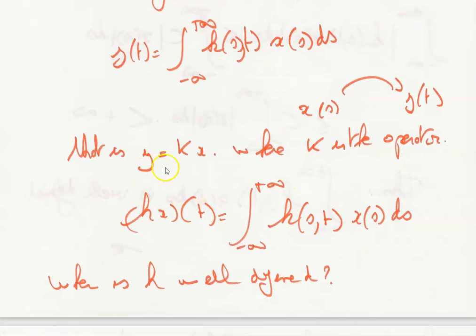For example, if we take y equal K of x, where K is the operator, Kx of t is the integral between minus infinity and plus infinity of k(s,t) x(s) ds.